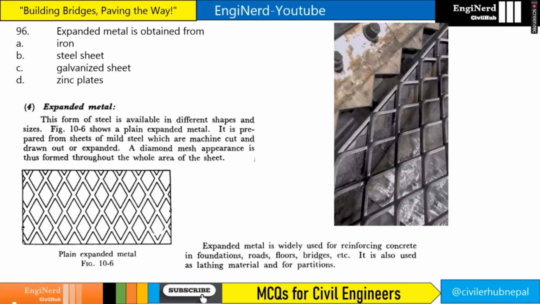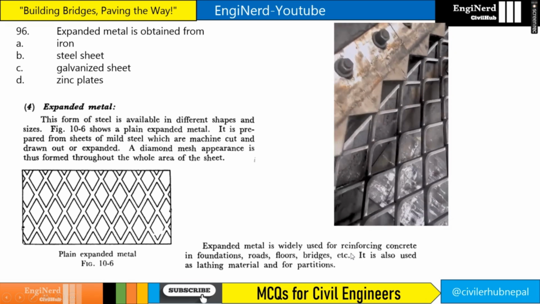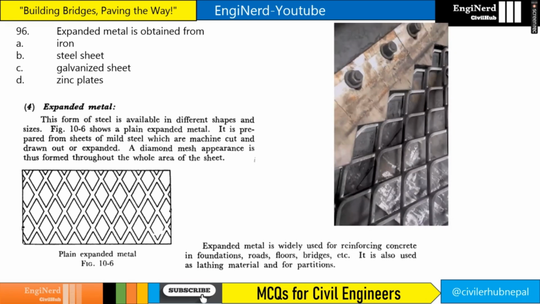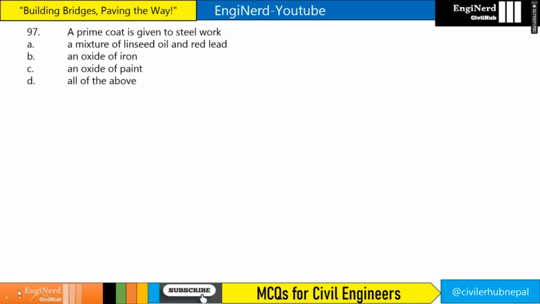So let's see this particular video, how it is made. So this is the process of making. A prime coat is given to steel work of a mixture of linseed oil and red lead, right?